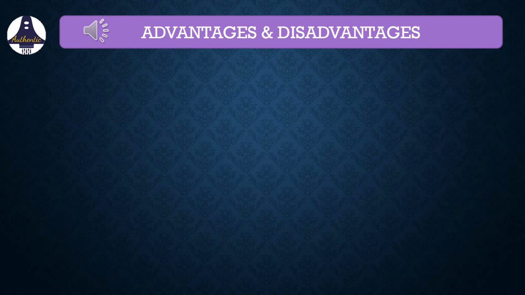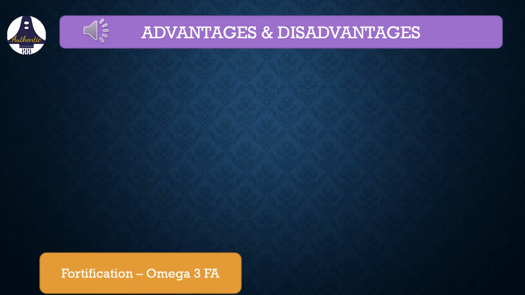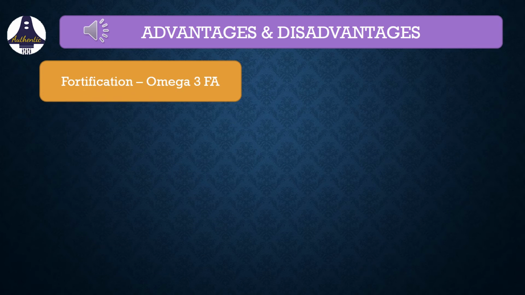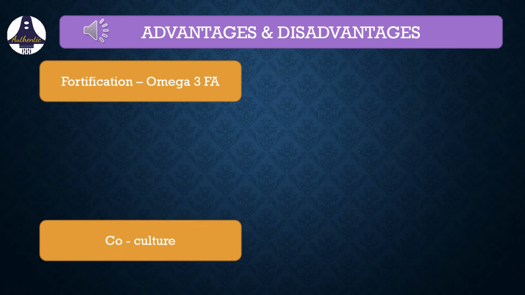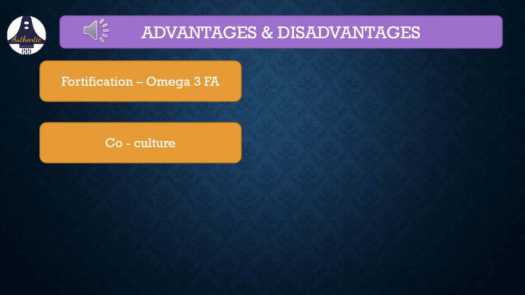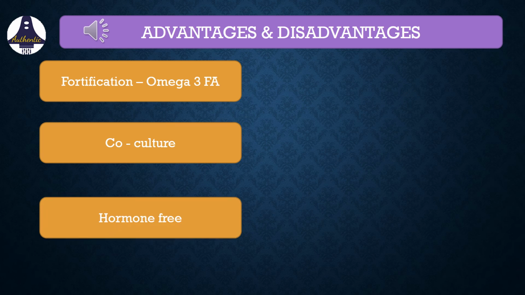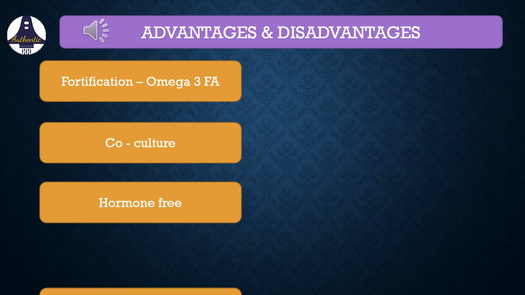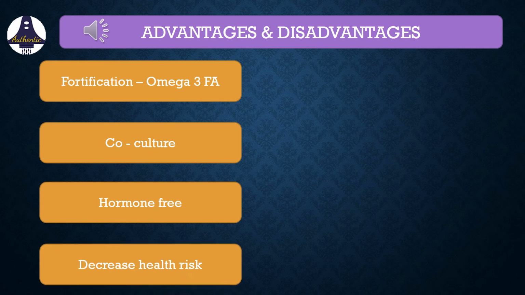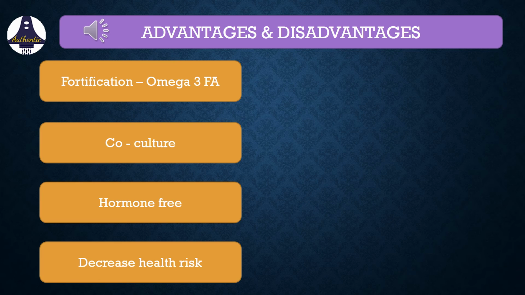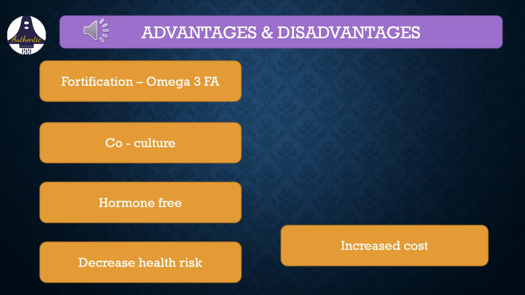In addition to decreasing the number of animal deaths and meeting the increased demand for meat in the future, there are additional advantages as well. This artificial meat can be fortified with nutrients like omega-3 fatty acids. We can even co-culture adipose tissue and any other tissue with meat in this method. We can get hormone-free meat also. Even health risks can be reduced by producing special meat like cholesterol-free meat.